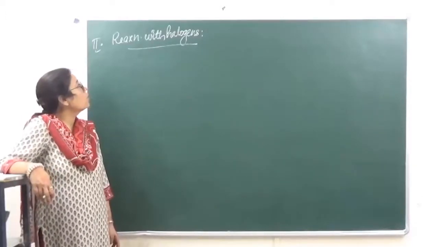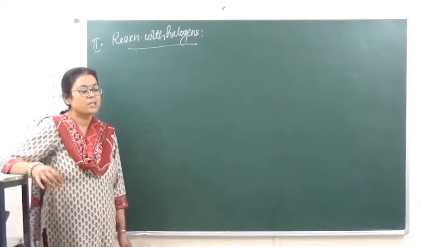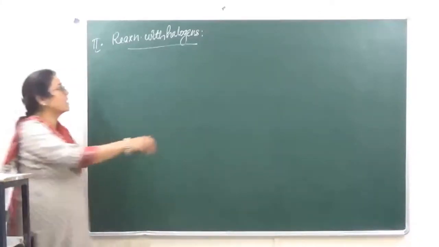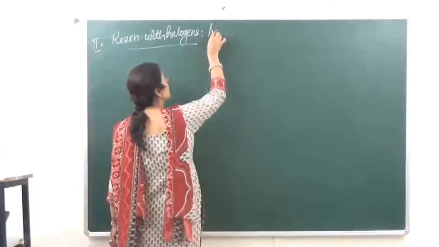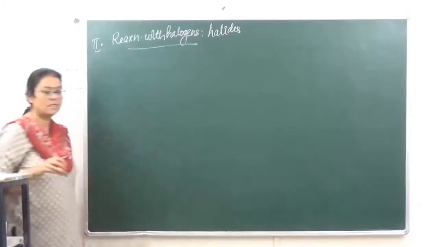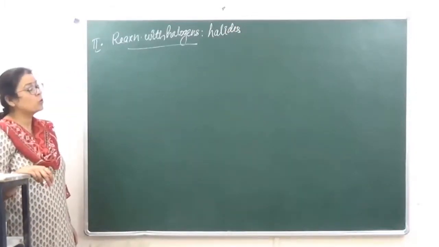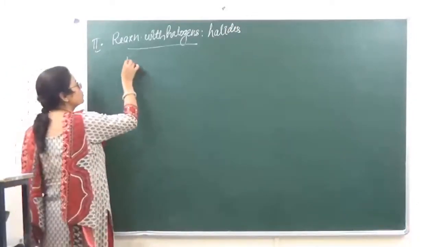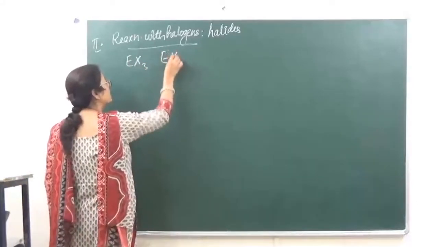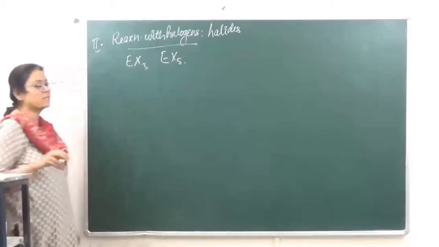Now today we go on to the next one, that is reaction with halogens. Halogens के साथ जब ये वाला ग्रुप रिएक्ट करता है तो it forms halides. ठीक है? This group forms two types of halides, one which is known as EX3 and the other one which is known as EX5.